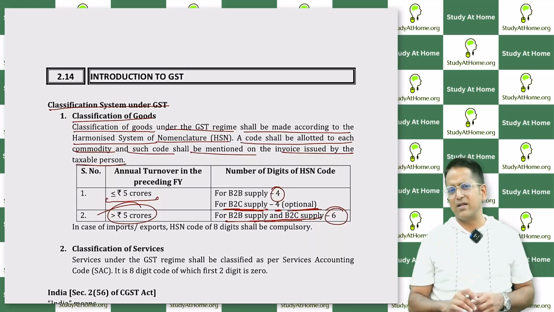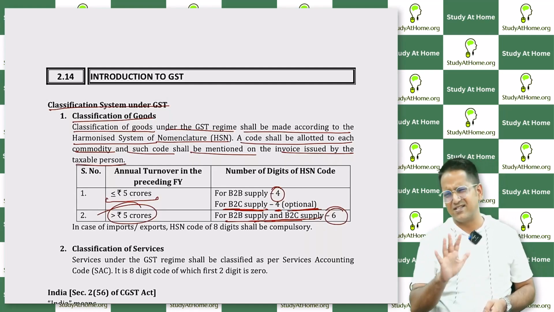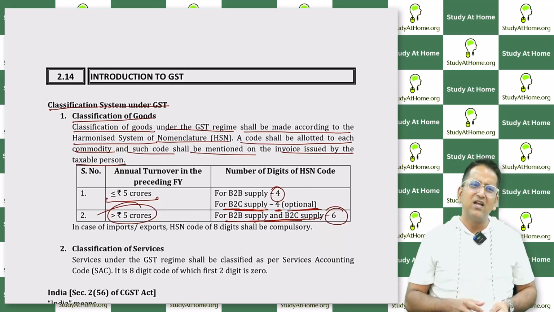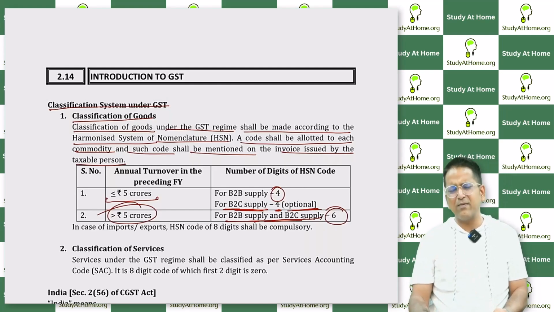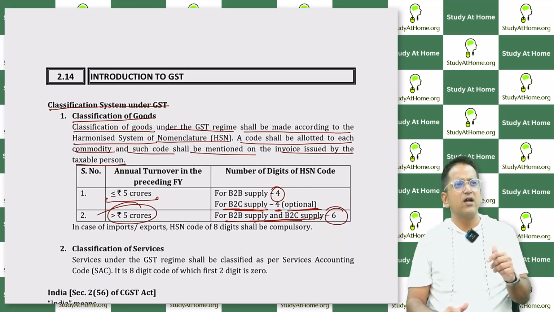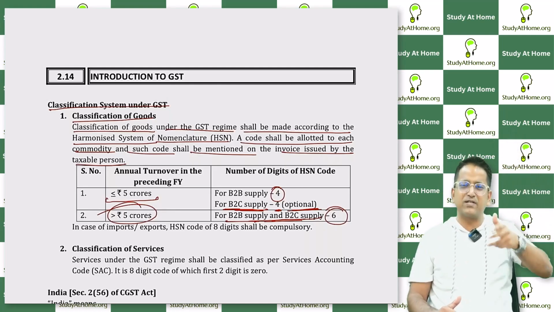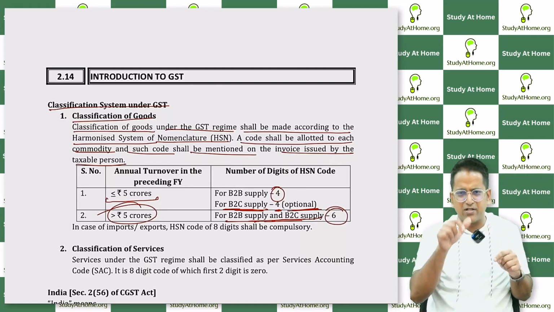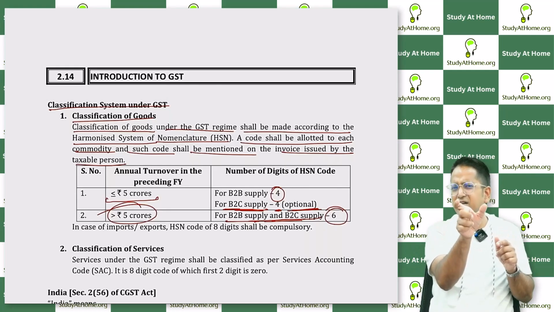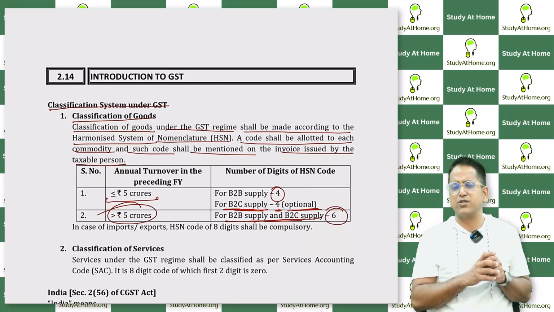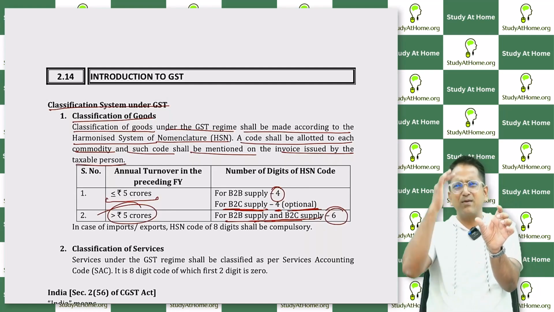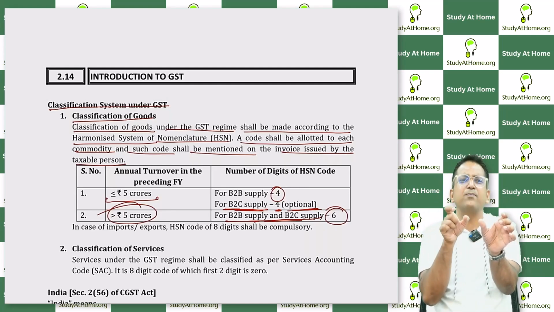Let me tell you a practical thing. Everyone is writing 8 digits on their bill, small trader, big trader. Why? Because there is no tension at all. Small traders don't need to search. Where is the good manufactured? At the manufacturer's place. The manufacturer is a big company where they have 75 chartered accountants. They say this is your 8 digit. So the manufacturer gives a bill with 8 digits to the distributor. What does the distributor do? Nothing much, just grabs the 8 digit and puts it on his bill.